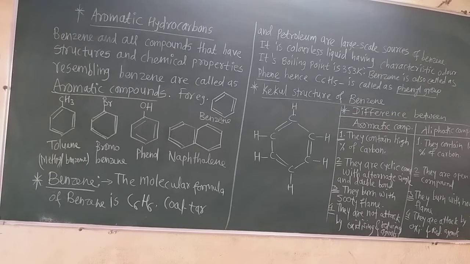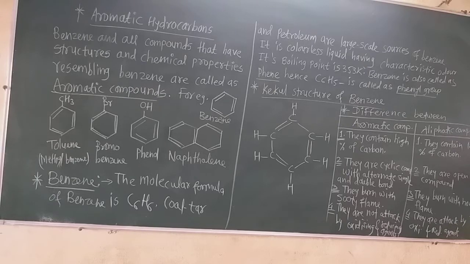The boiling point of benzene is about 353 Kelvin. So benzene is also called phene in Greek, and so the phenyl group, that is C6H5, is formed if one of the hydrogens is replaced; then the group formed is called the phenyl group.